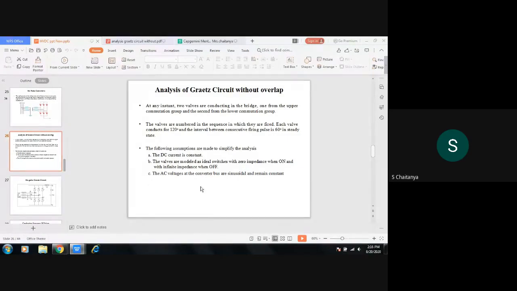The next assumption is that the AC voltages at the converter bus are purely sinusoidal and remain constant. If non-sinusoidal voltage is there, you can't get the DC output. So, three assumptions: DC current is constant, valves are ideal switches, and the AC voltage is purely sinusoidal and remains constant.